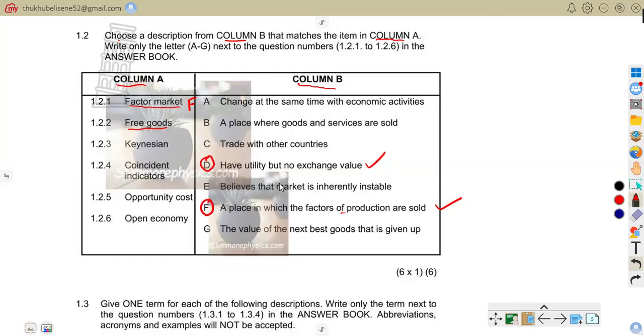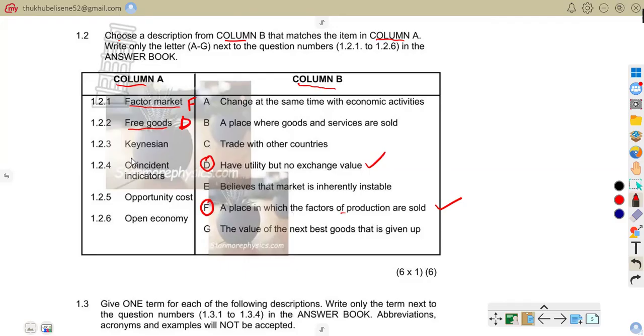So these are goods that have usefulness, but no price. For example, we can talk of air. There's no price, but it's very useful. So that is why we are saying now the correct answer there is D.